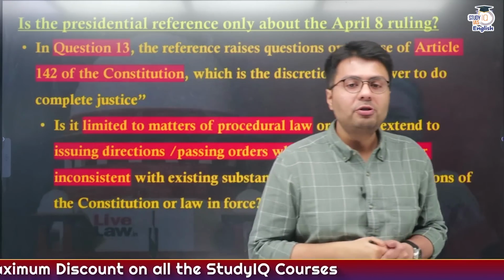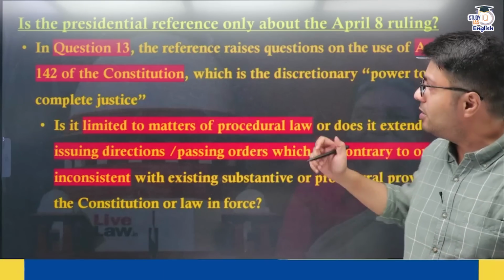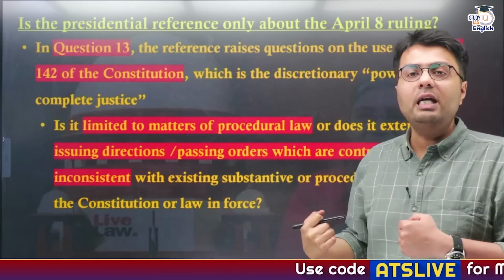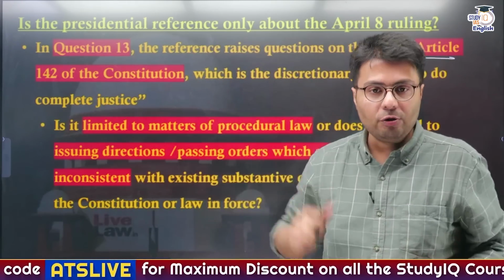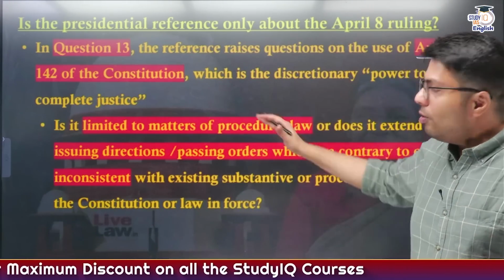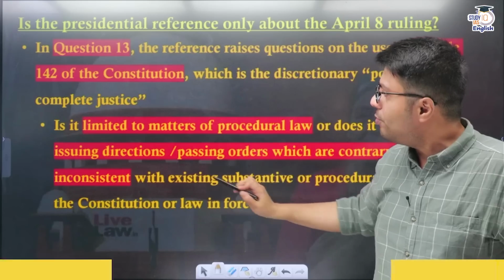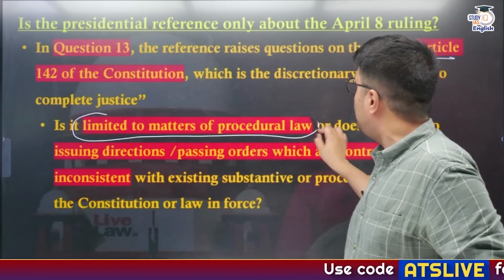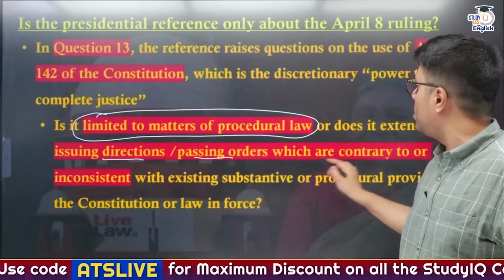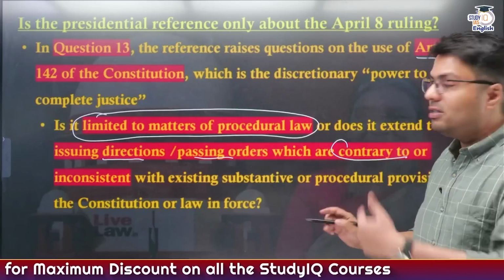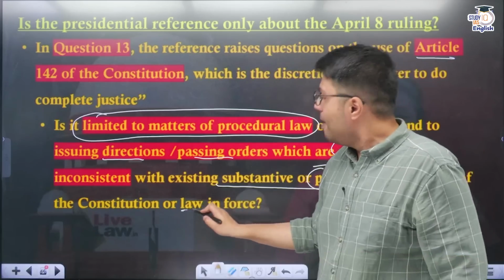Now if you read the next question, question 13, it gives reference to Article 142 of the Constitution. We understood this is a discretionary power of the Supreme Court to do complete justice, and therefore it provides an extraordinary power to the Supreme Court to deal with anything. So the President of India has asked whether the exercise of powers under Article 142 is only limited to matters relating to procedural law, or does it involve the Supreme Court issuing directions or passing orders which are contrary or even inconsistent with the provisions of the Indian Constitution or any procedural provision passed by the Parliament of India.